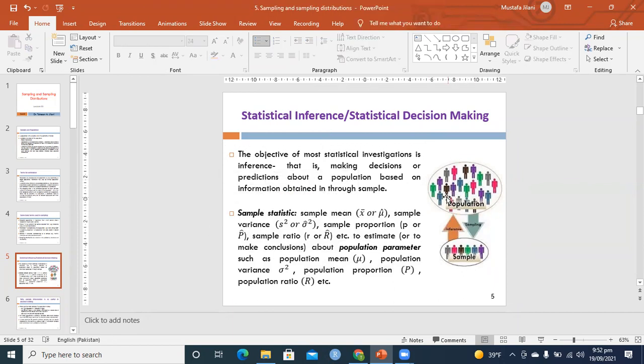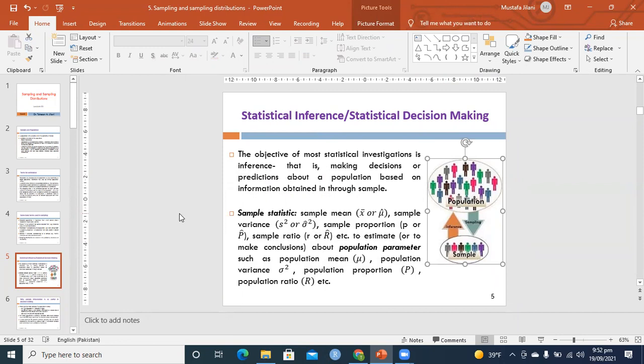So this is a visualization of why we do this. But why are we doing sampling? Because whenever we want to make decisions about the population, we have to select a sample. For example, in parts production, for example a towel company, you cannot test every towel in your population. Say you have 10,000 towels produced by a machine. You cannot test all 10,000. You have to select a sample of 10, 20, or 50 towels, and from those samples, you have to decide whether the whole production of 10,000 towels is of acceptable quality or not.